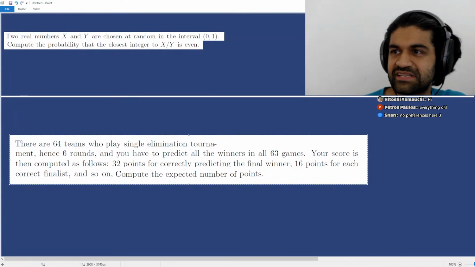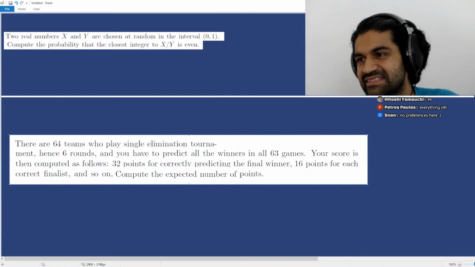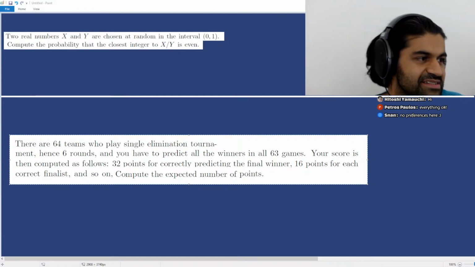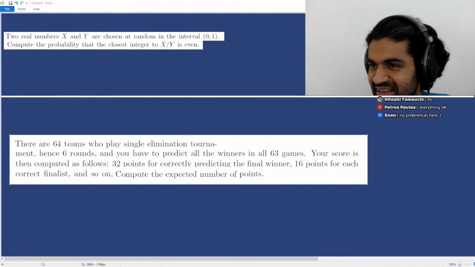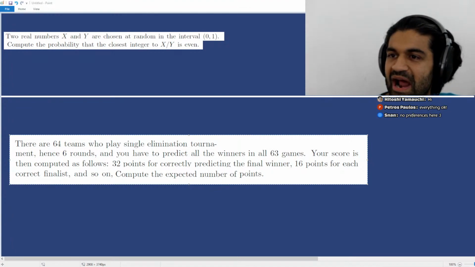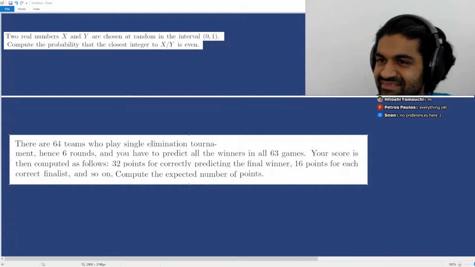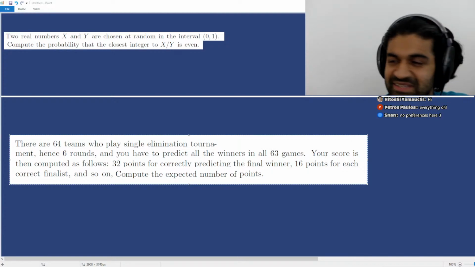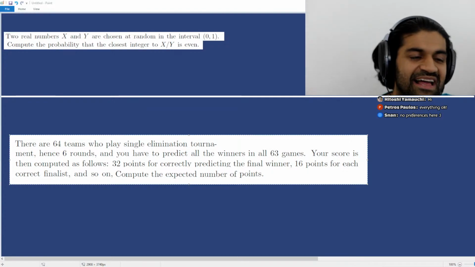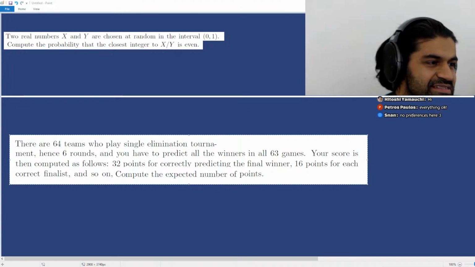So there's 64 teams playing in a single elimination tournament. There's 6 rounds. So if you've ever participated in a basketball bracket prediction thing, I forget what they're called. But there's 6 rounds, and you have to predict the winners for all 63 games. As you know, it's extremely unlikely that you would do this. But